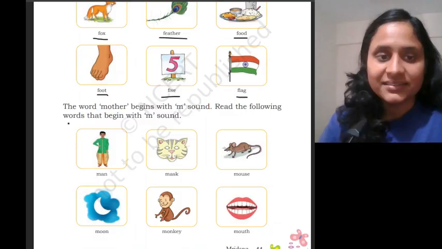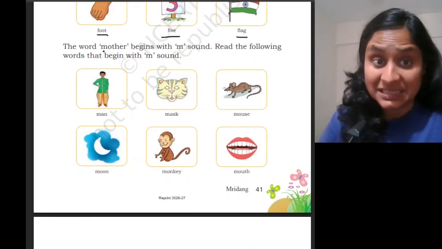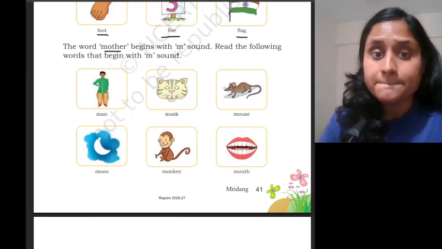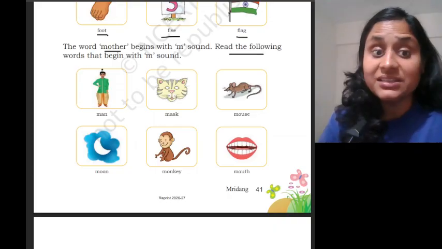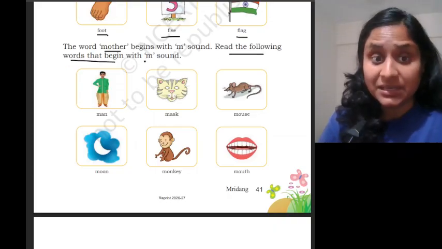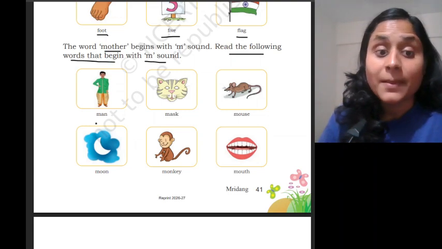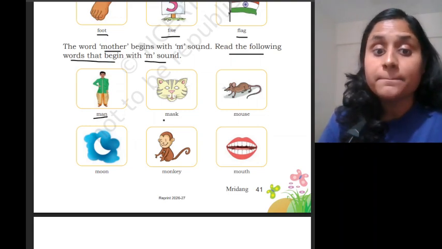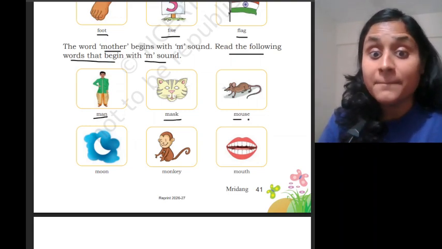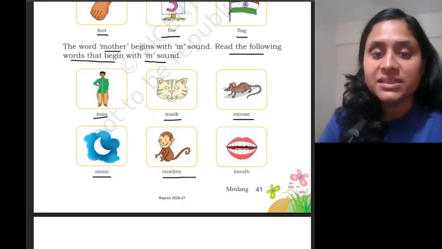Yes. The word mother begins with M sound. Read the following words that begin with M sound. Man, mask, mouse, moon, monkey, mouth.